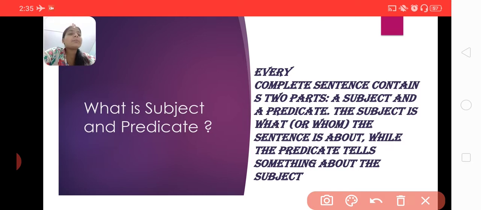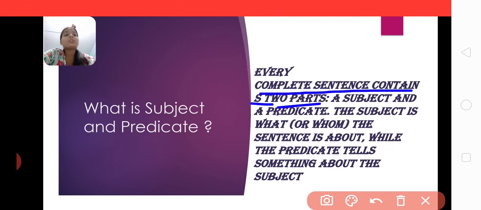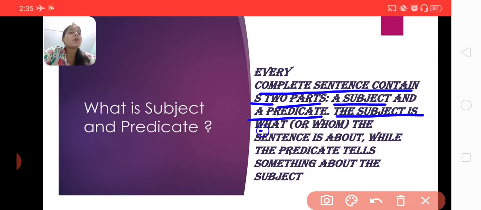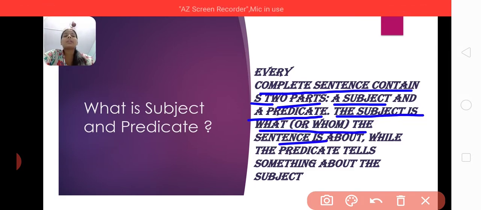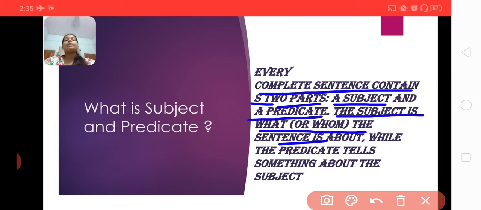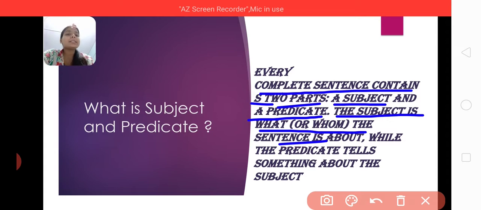So every complete sentence contains two parts. What are those two parts? The first part is called the subject and the second part is called the predicate. The subject is what or whom the sentence is about, whereas the predicate tells something about the subject.